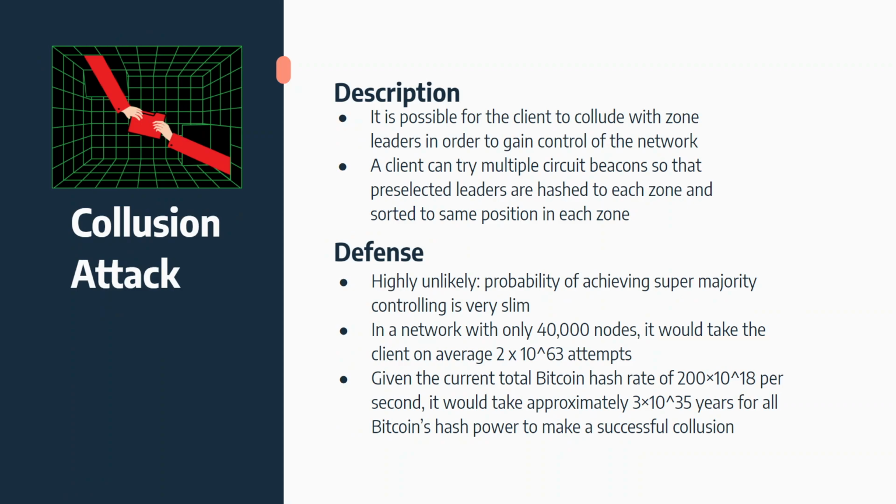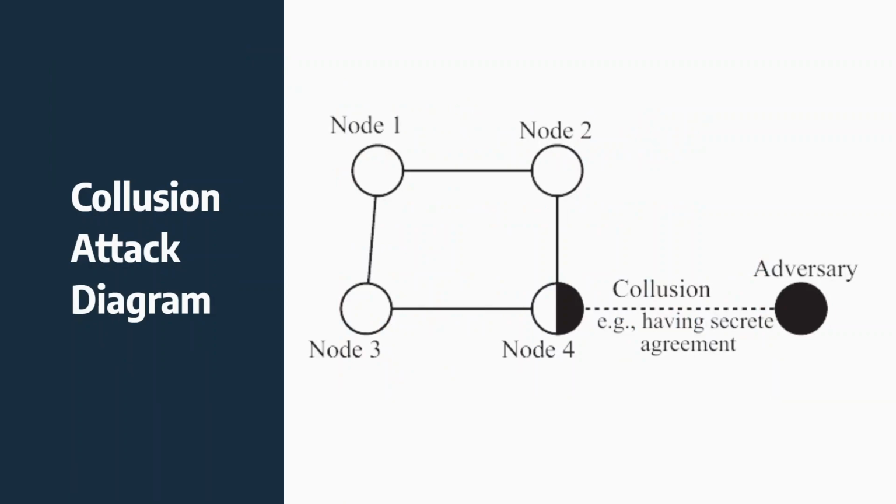Next, we could talk about the collusion attack. In the Omicro network, it actually is possible for a client to collude with zone leaders in order to gain control of the network, but this is very unlikely since the probability of achieving supermajority controlling or even minority sabotaging is very slim. Here's a diagram of a collusion attack. Node 1, 2, and 3 are just normal nodes. Even node 4 was an honest node, but the black shaded area represents the client trying to collude with the honest node and trying to alter transactions and mess up the blockchain.